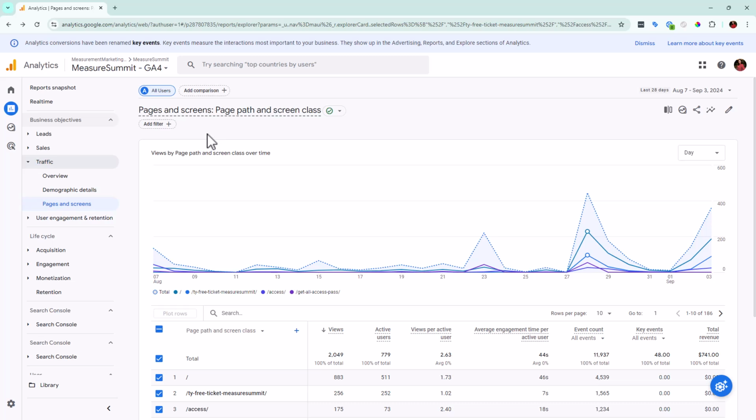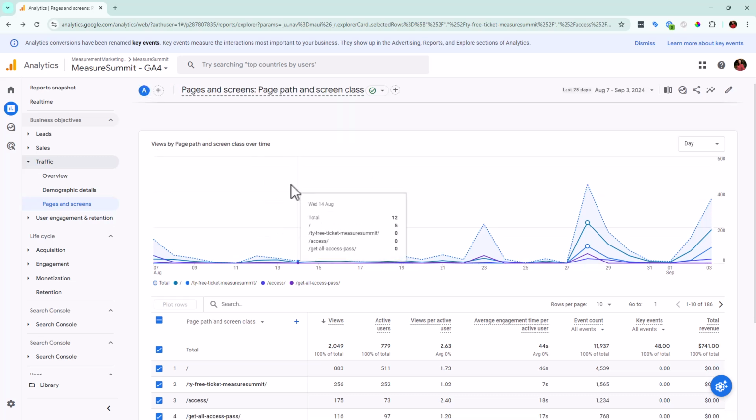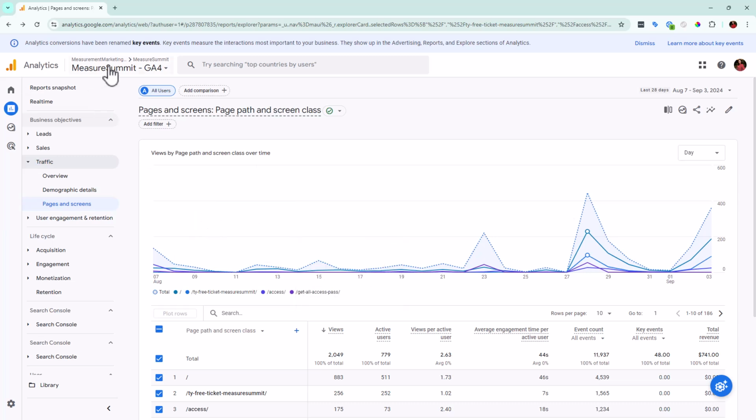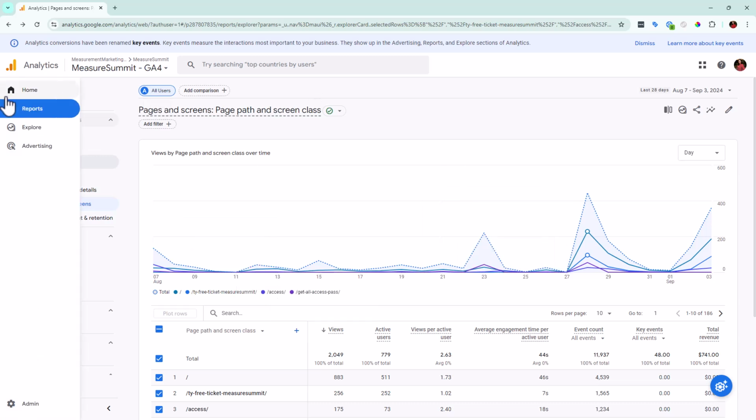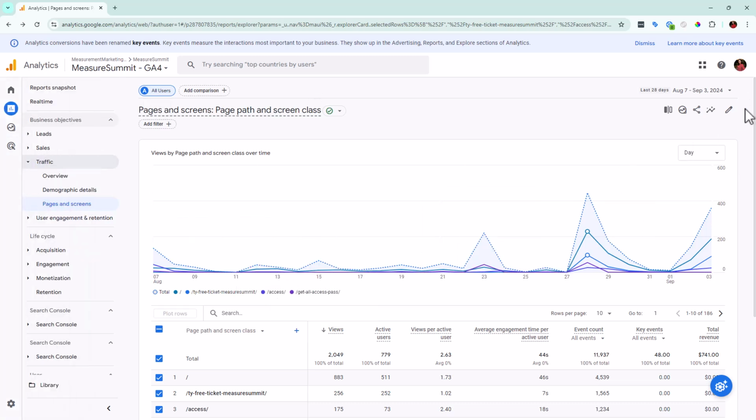So the very first thing is you might see, basically since yesterday, like less than 24 hours, probably less than 12 hours, because they kind of do their updates late in the afternoon and this is early in the morning right now. And I don't have this update in all of our accounts. Right now I can only see it under my main account that I use with all of my other users, like we use for our clients, and I can only see this under Measure Summit.